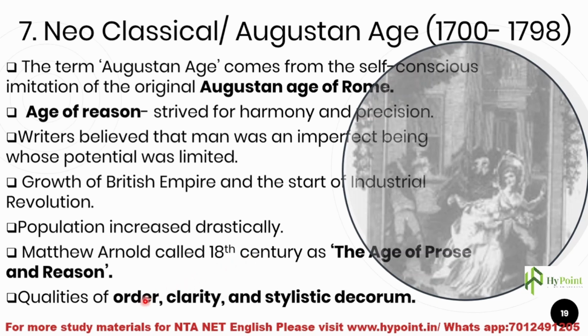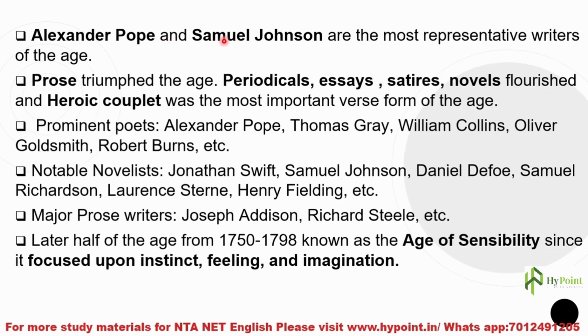We can see qualities of order, clarity, and stylistic decorum as the prevailing qualities of the literature of the 18th century. Alexander Pope and Samuel Johnson are the most representative writers of the age. The initial years of the age were represented by Alexander Pope, and it is also known as the age of Alexander Pope. The latter years, especially the second half of the neoclassical age, is the age of Samuel Johnson.